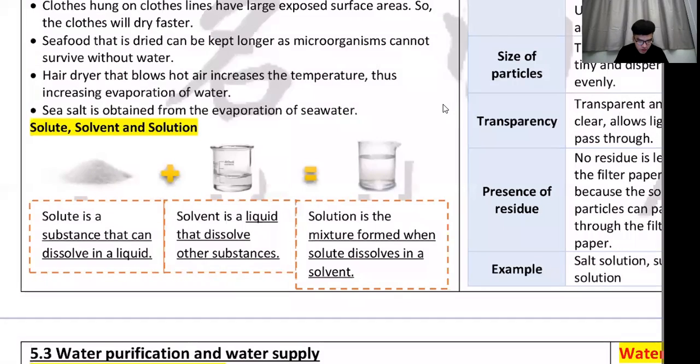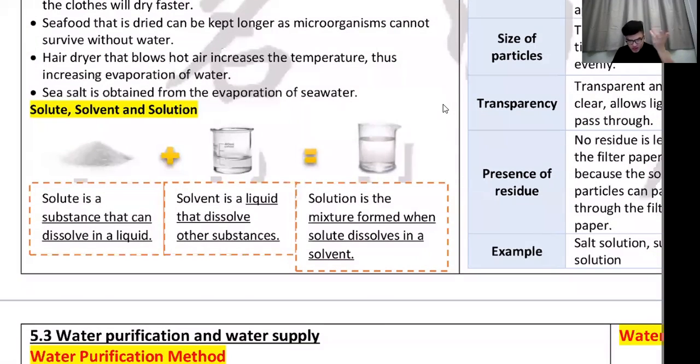All right, next, solid, solvent, and solution. Wow, this thing I just taught like last year. It feels like I've only taught you for a year, but don't know lah. The time really has gone by too quickly.